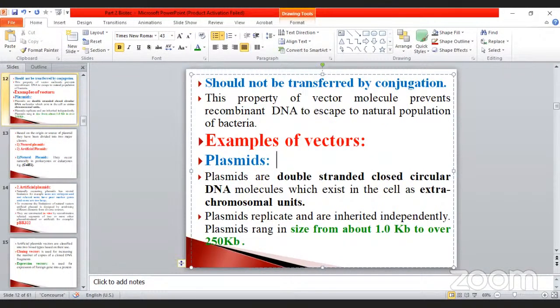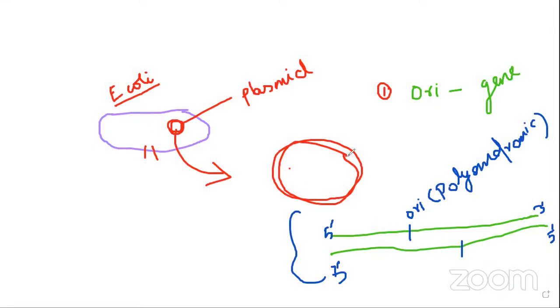Already we saw it in the structure. See that, this one is double stranded, in a circular manner.